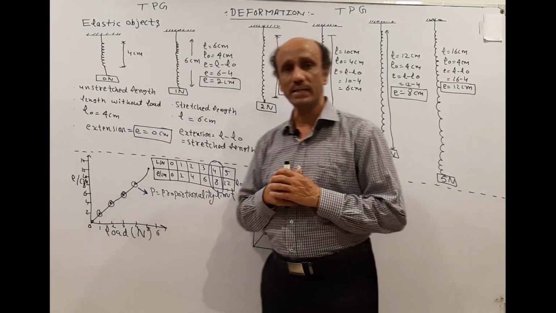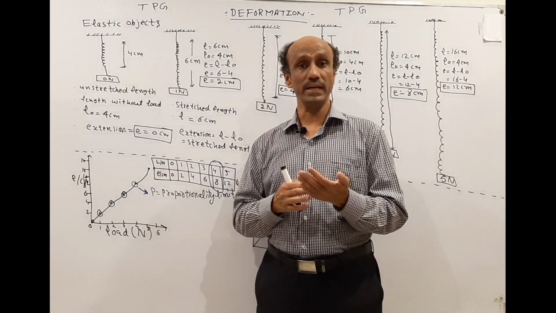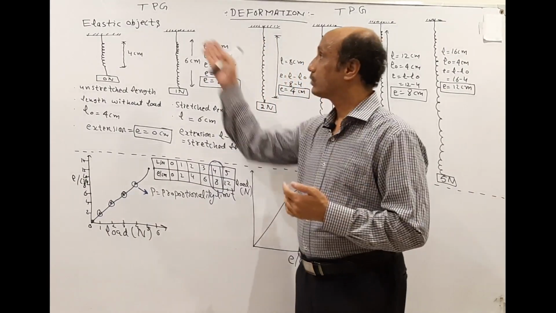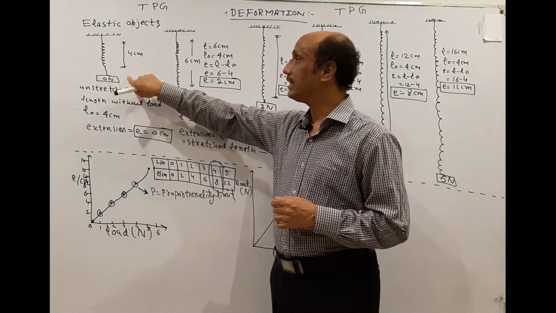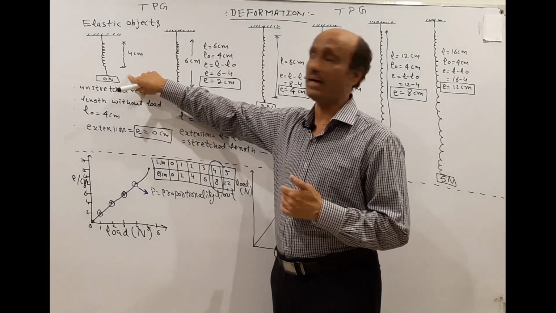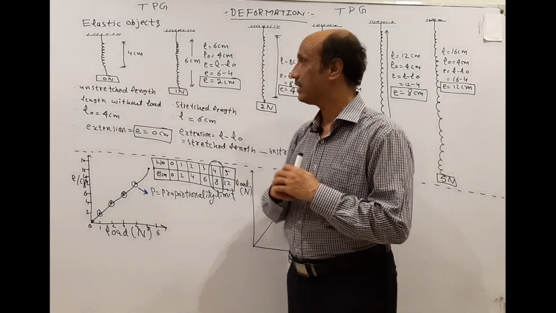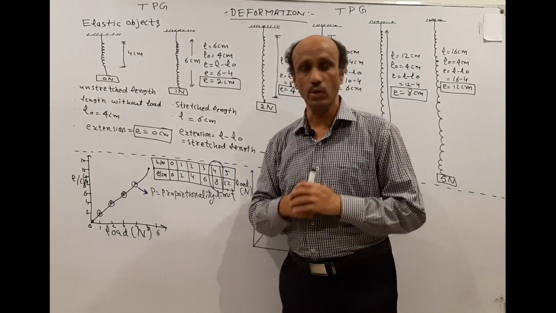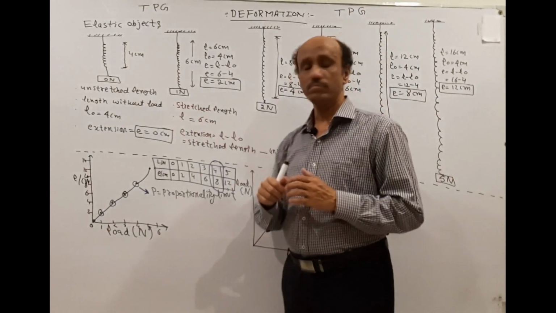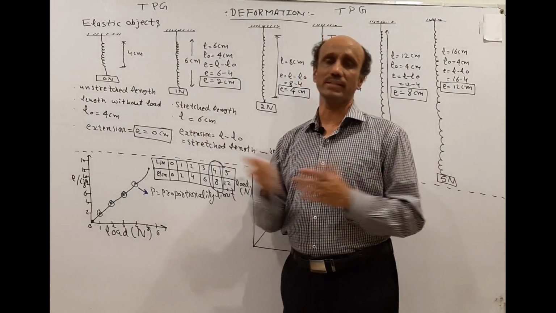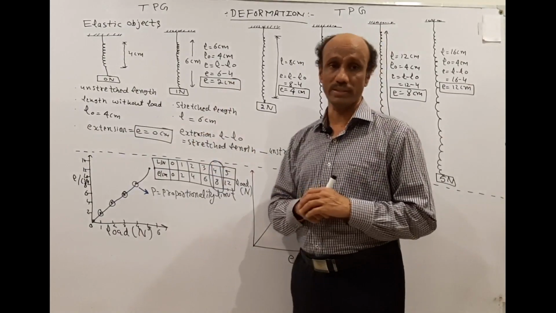Elastic objects are those objects which have elasticity. The first example is the spring and the other example is rubber. Now let's suppose that this is the original length of the spring, 4 centimeter, when there is no external load placed on the bottom of the spring. That length is called the unstretched length, or the length without any load. This is represented by L0. Because the spring has not stretched, there is no extension in the spring. We will define the extension when we move towards diagram number 2.